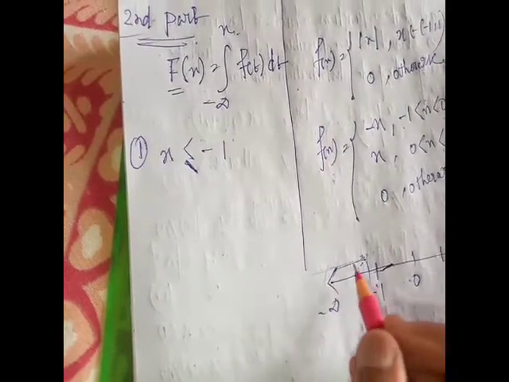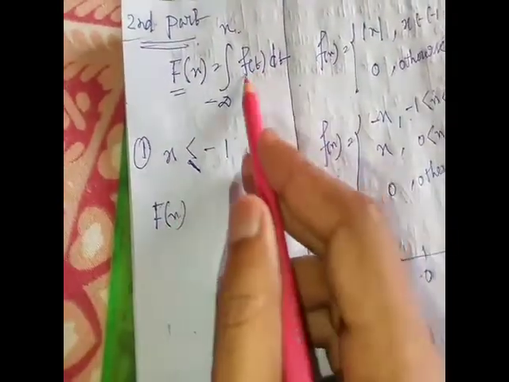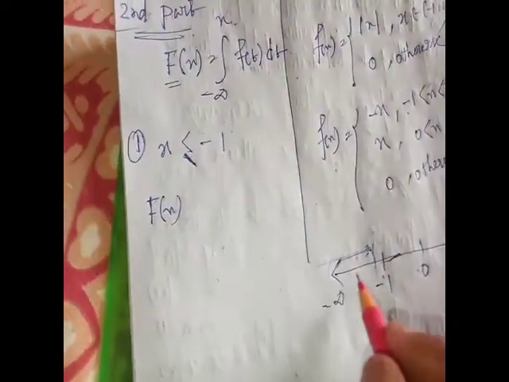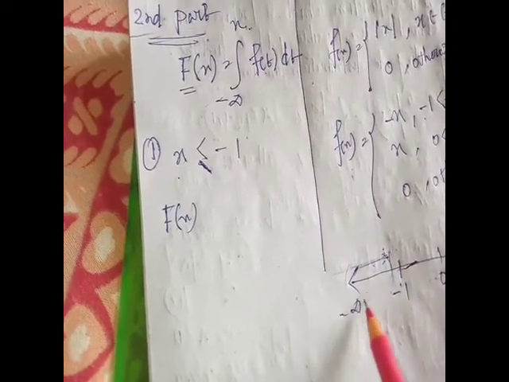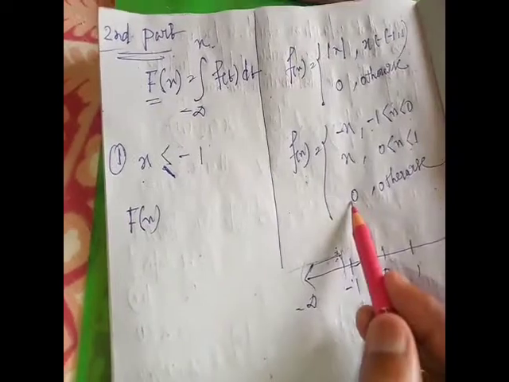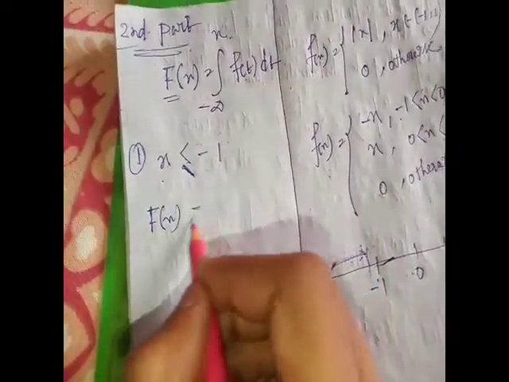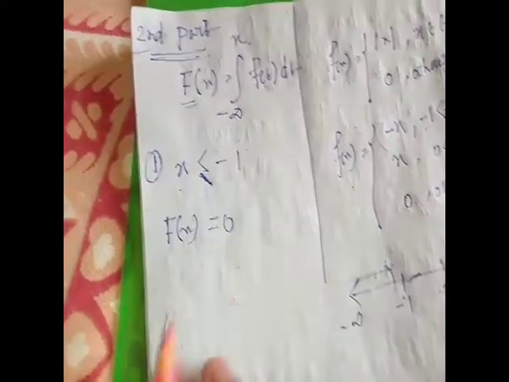In this interval, f(x), that is f(t), takes the value 0. So here the capital F(x) is 0, since the integration of 0 is 0.